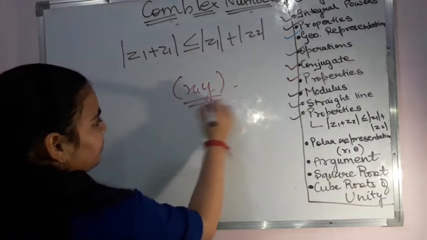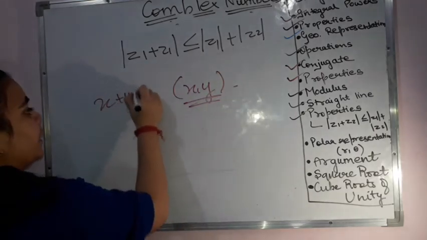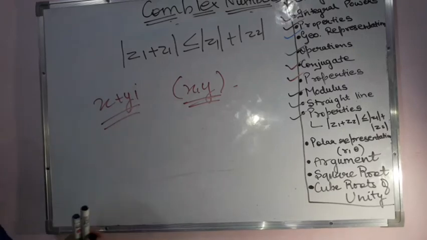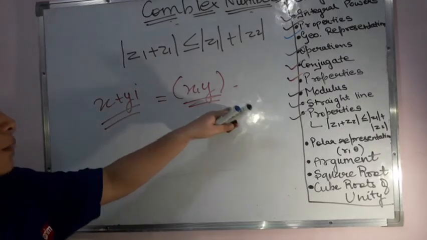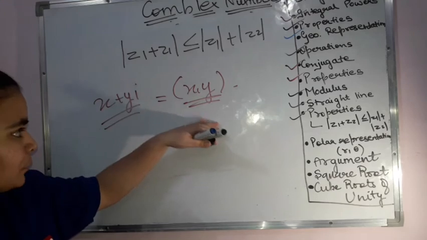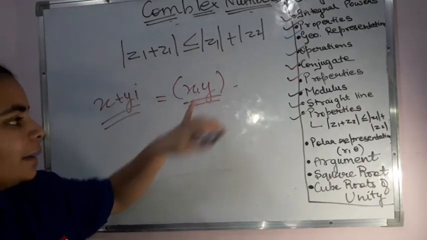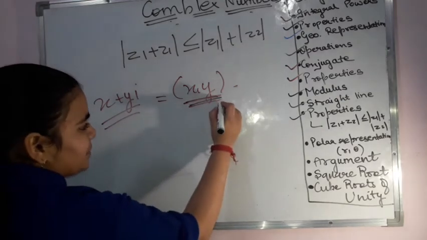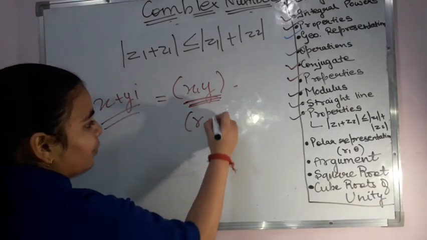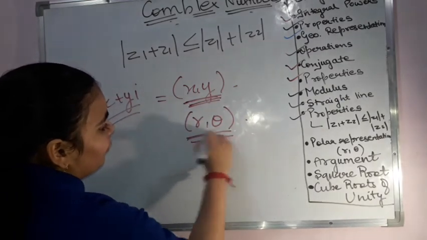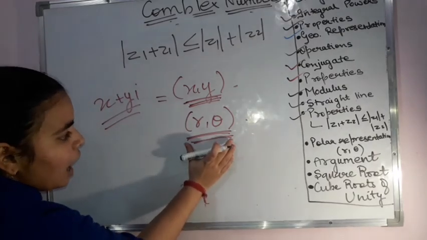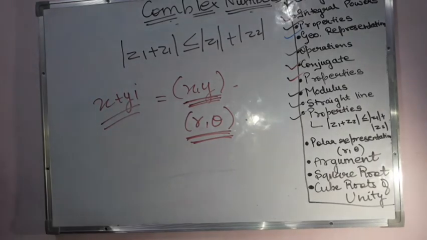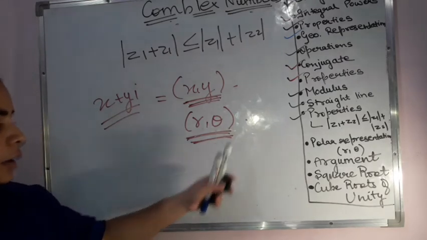That means x plus yi, which was my complex number, is represented as x comma y in the coordinate system, where x is the real part and y is the imaginary part. Now this can also be represented in the form of r comma theta. This is the polar form of representation. Remember this: it always has to follow this order, r comma theta.